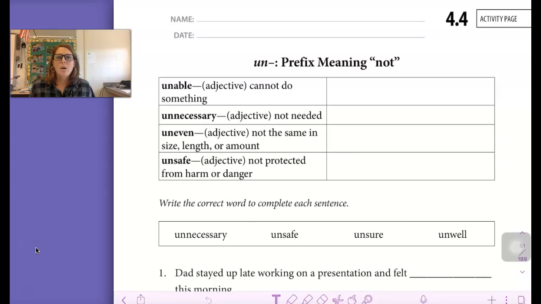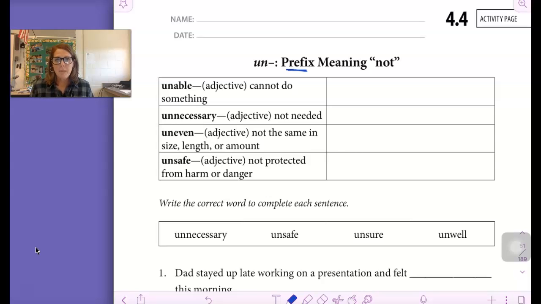Hi, boys and girls. We are working on activity book page 4.4, and we're working on prefixes. Prefixes are words or small parts of words that come at the beginning of a root word, and it actually changes the meaning of the word. So we're going to go ahead and do activity book page 4.4 all together. You will submit it because this is just our beginning of our learning about prefixes and practicing them. So we'll continue with that in other units.